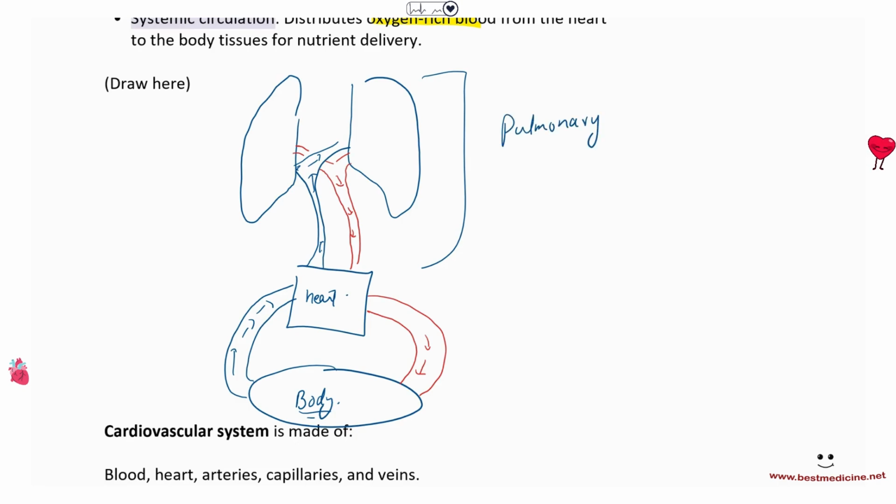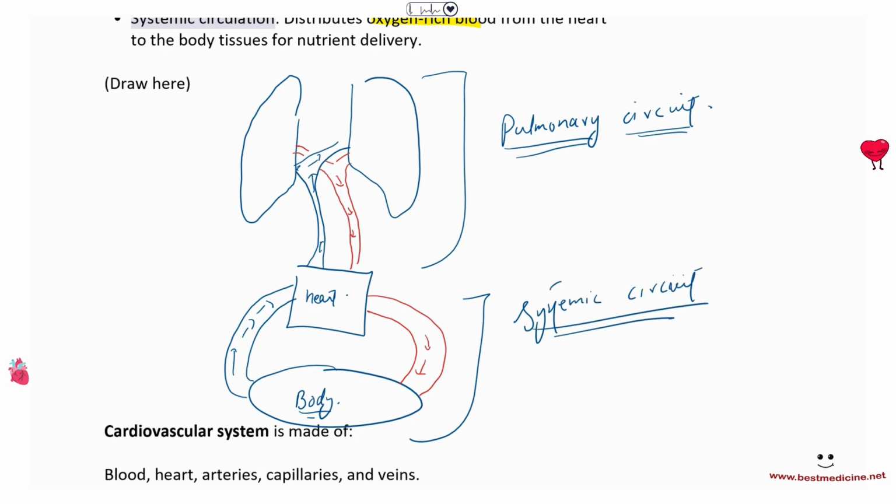Pulmonary is a word that we use for lungs, pulmonary circuit. For example, in hospitals, a pulmonologist is a lung doctor. And this one is because it's going to the systems of the body. We call it the systemic circuit. Okay, systemic circuit.